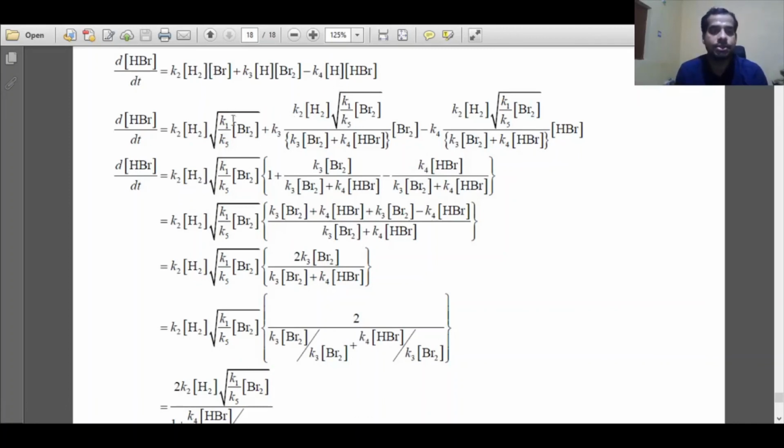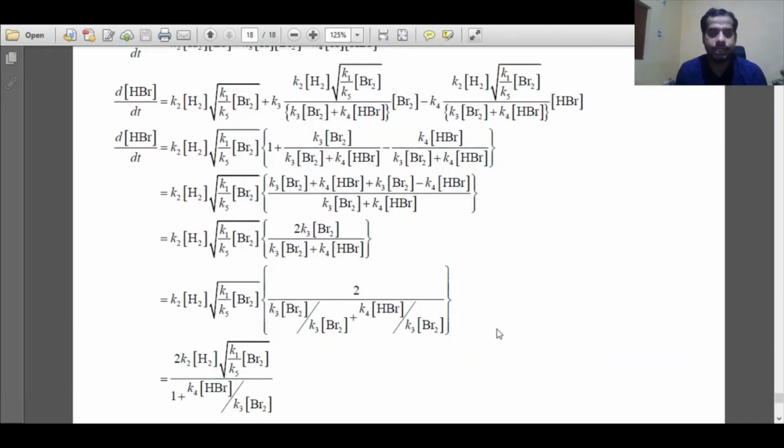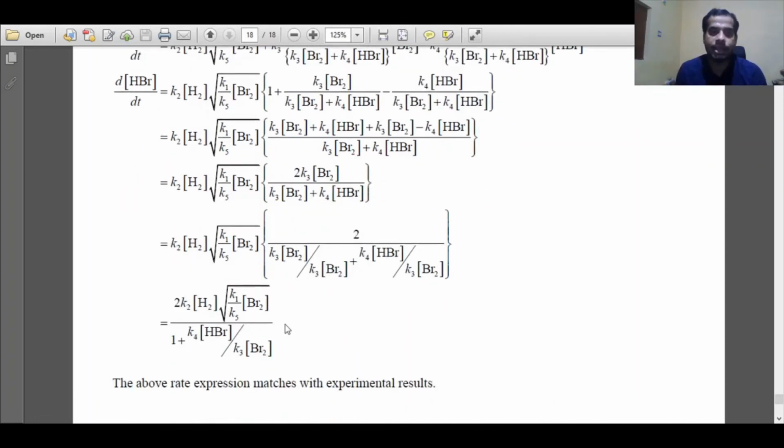So if we substitute the expressions for bromine radical and hydrogen radical, and we keep on solving the expressions, these are all elementary steps, it can be followed easily. So I will not go through the individual steps. We can find a complicated rate law expression like 2K2 H2 root over K1 K5 Br2 over 1 plus K4 HBr over K3 Br2. Now this rate law expression matches with experimental results, which indicates that our rate law expression that we obtained by applying steady state approximation is correct.